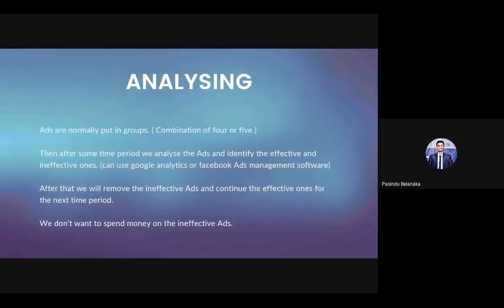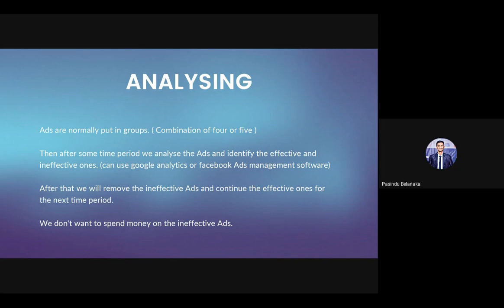And then now we have posted the link, and people have gone and signed up with this link. Now we have to analyze. So normally we are putting ads in groups, like 4 or 5 groups. Then after some time period, we analyze these ads, and we are seeing which are the effective ones and which are the ineffective ones.